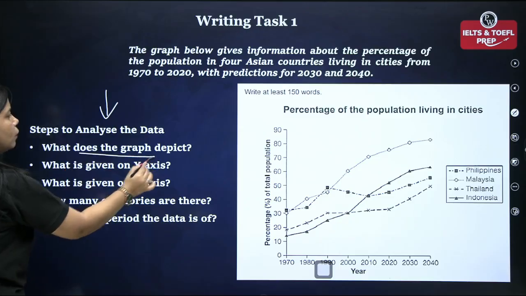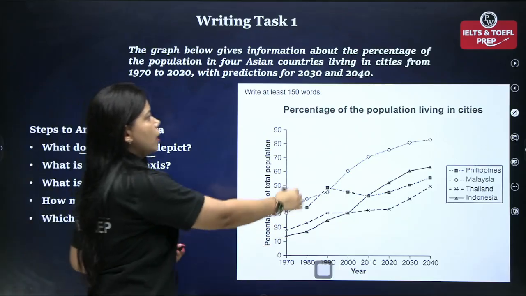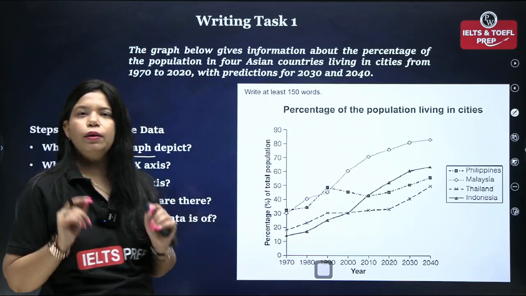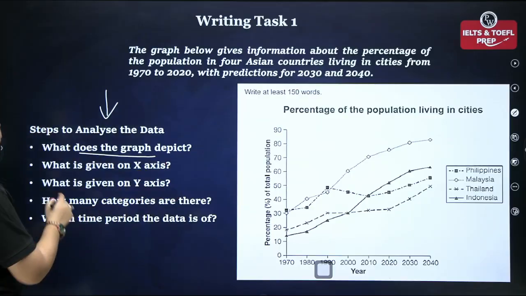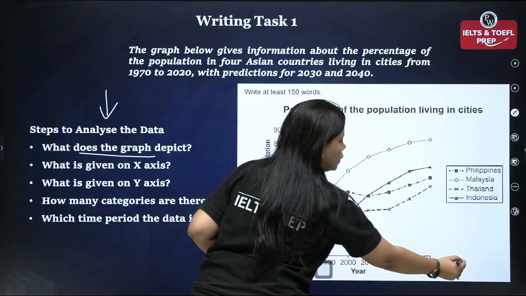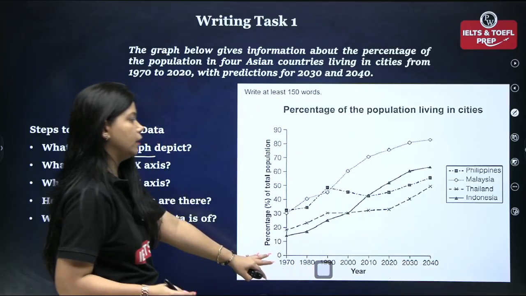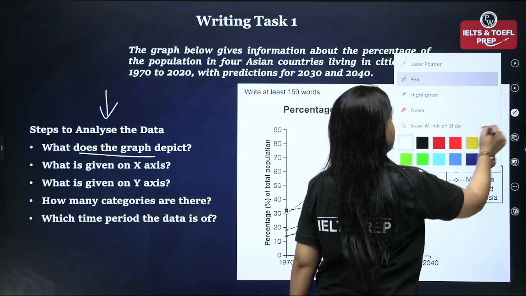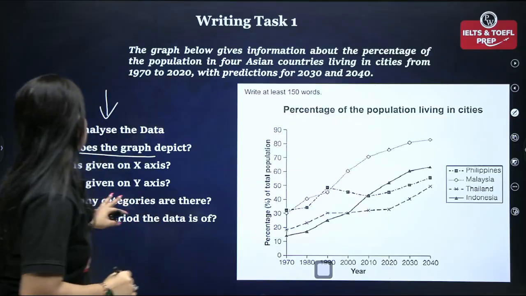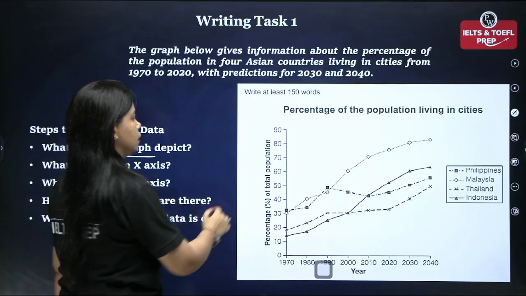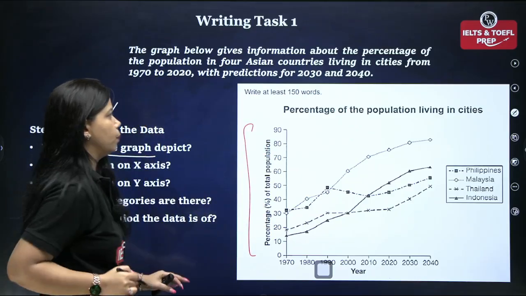Question number 1, what does the graph depict? So the graph talks about percentage of population living in cities. That is what the graph depicts. Question number 2, what is given on x-axis? So on x-axis, we are given the timeline from 1970 to 2040. And then question number 3, what is given on y-axis? And on y-axis, we are given the percentage of total population.